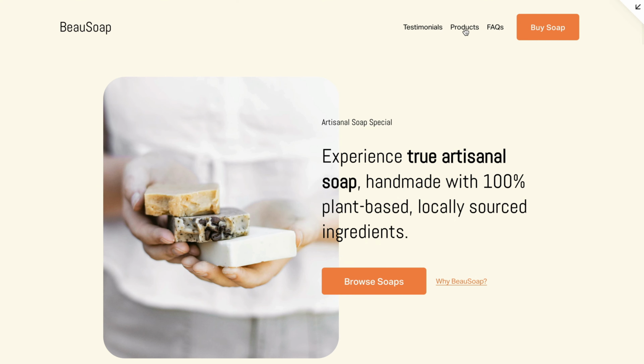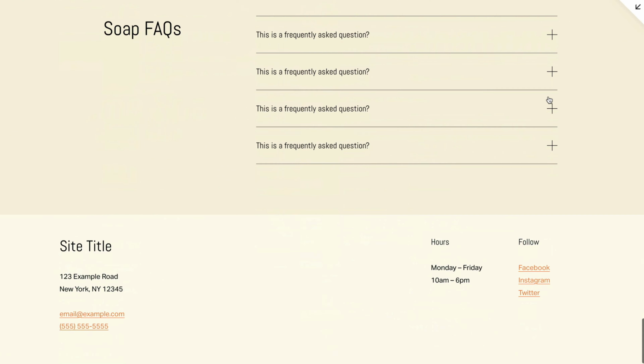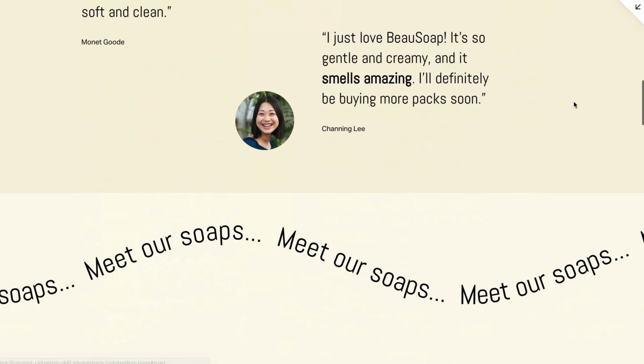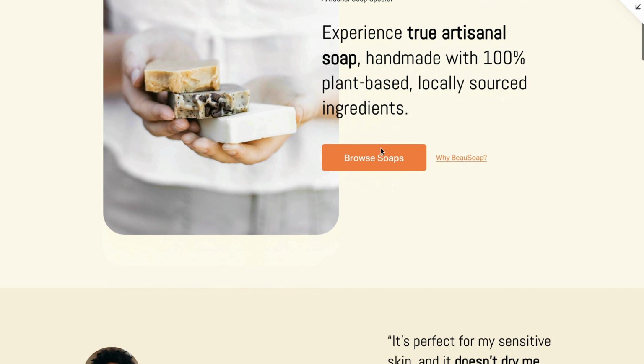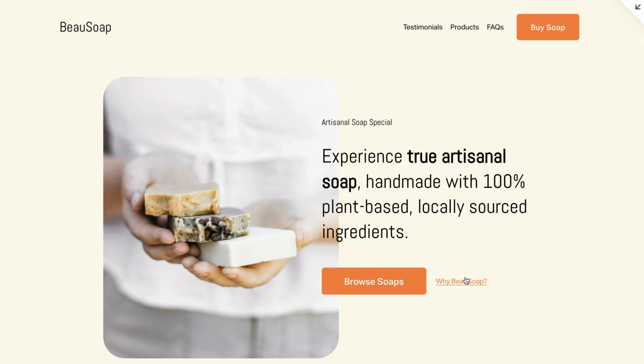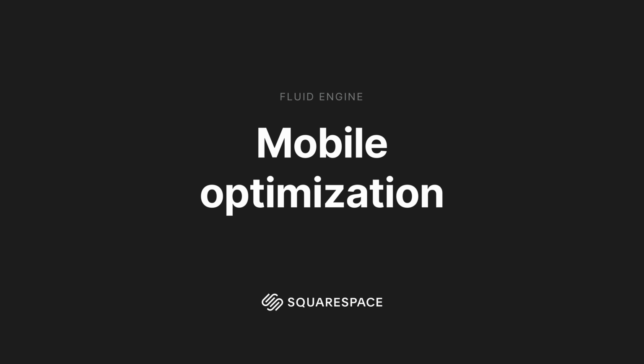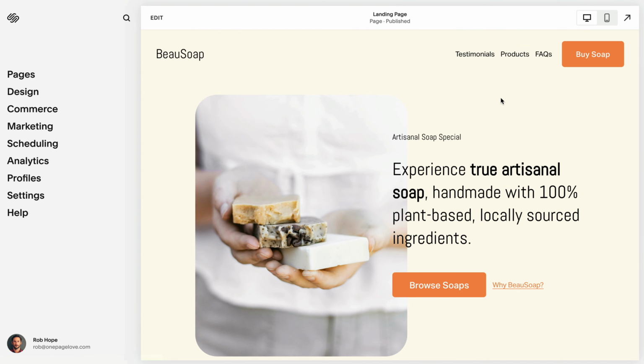Testimonials does perfectly. Product should take us to the soaps. FAQs down to the footer, and our button to the soap section, and just double checking browse soaps. Perfect. And now Y should take us to testimonials. Great stuff. So our next step is our final step, and that is to optimize for mobile.